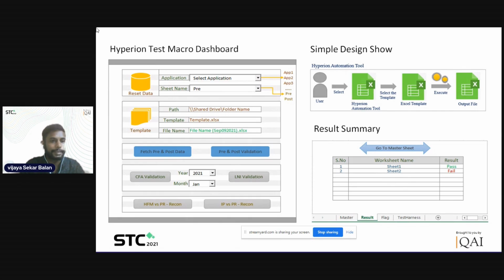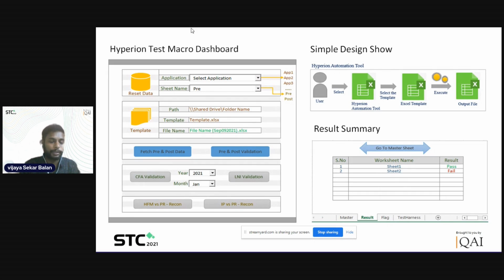Reset data: say, for example, you have filled in all the parameters and you want to start a new execution, this reset data will clear all the content from the tool. And this application: this is a screenshot, so I'm not able to show you the dropdown, but I'll tell you its content. Application will let you select the HFM application, PR application, or IP application.